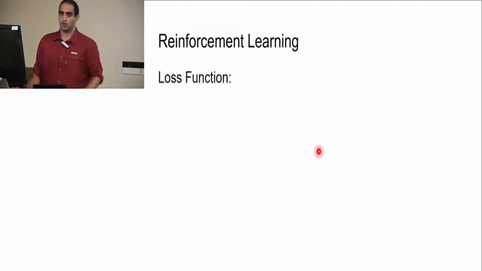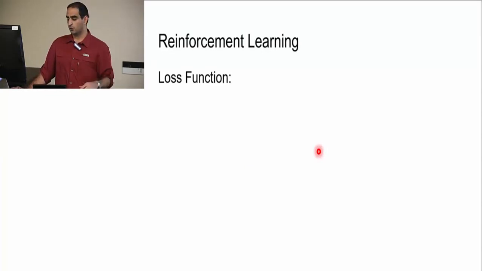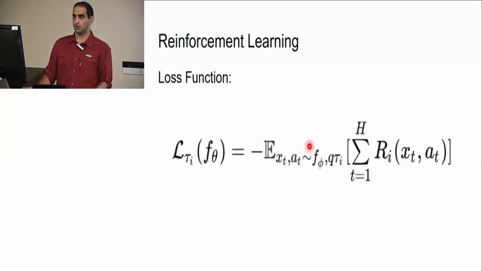And now we're going to talk about reinforcement learning. In reinforcement learning, the loss function is actually the negative of our reward. So at each state, we perform an action, and we get a reward for that. And if we sum all of them in our trajectory, then it gives us a reward for that trajectory.